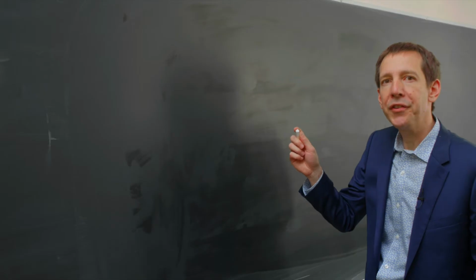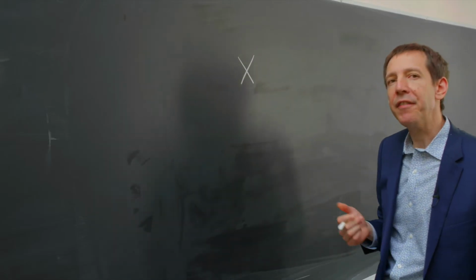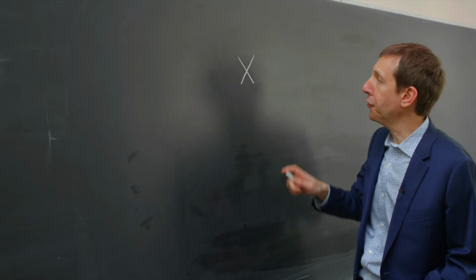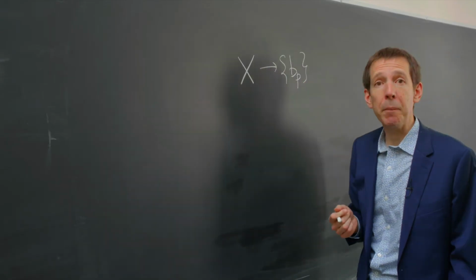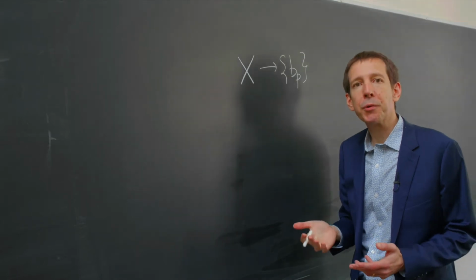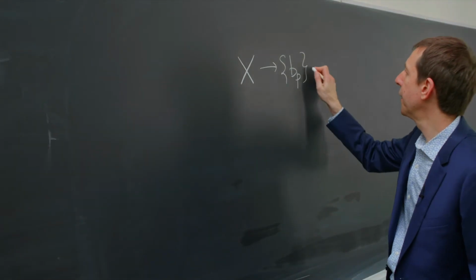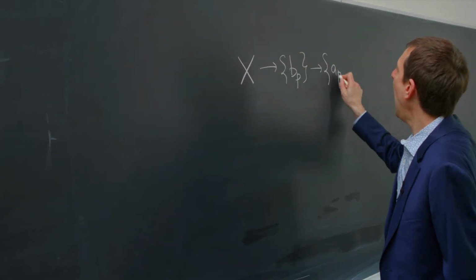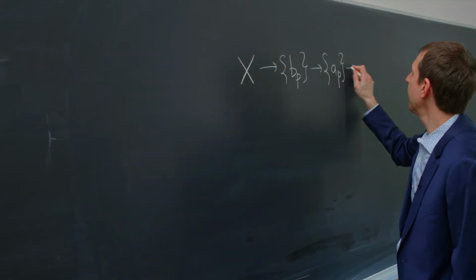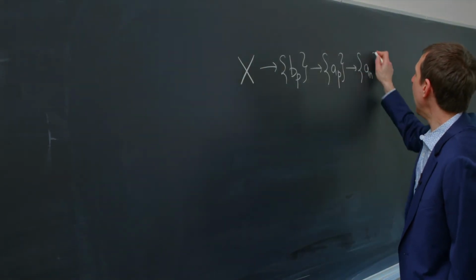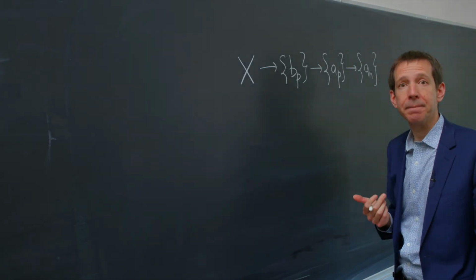So what consequences can we draw from reciprocity? Here's an example. We've seen that if you start with a Diophantine equation X, you get a set of point counts b_p for all the prime numbers p. Using some simple rules, you can define from this a sequence of numbers a_p for each prime number p, and then you can extend this to a sequence of numbers a_n for each positive integer n.